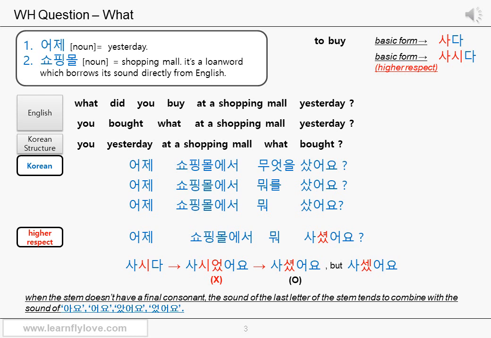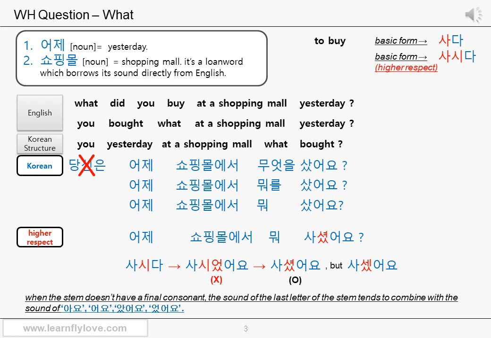Okay, this interrogative pronoun what works like an object in a Korean sentence. So we just need to arrange the words in the same order as in a declarative sentence and put the interrogative pronoun what in the position of the object. That's it. So you, yesterday, at a shopping mall, what? Bought. And a question mark.